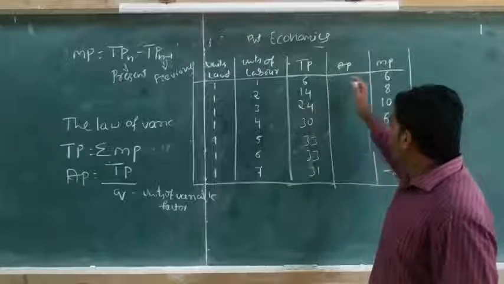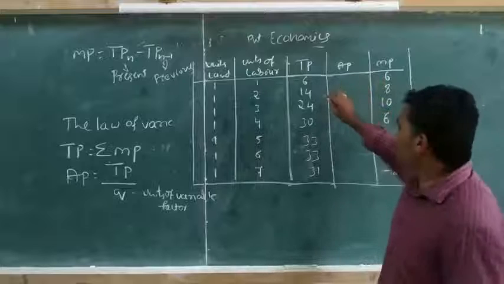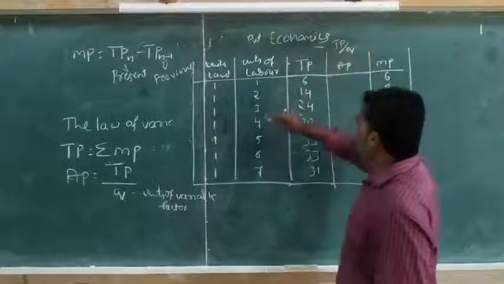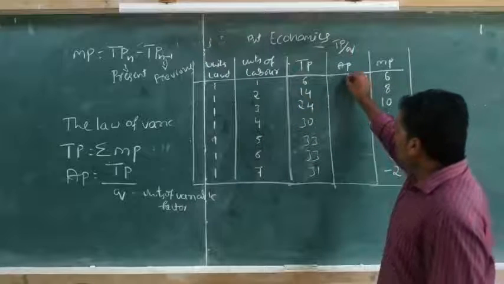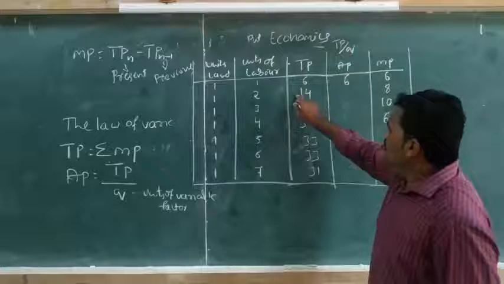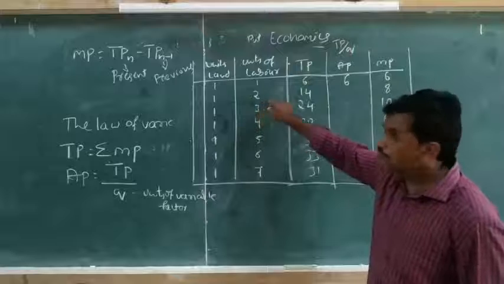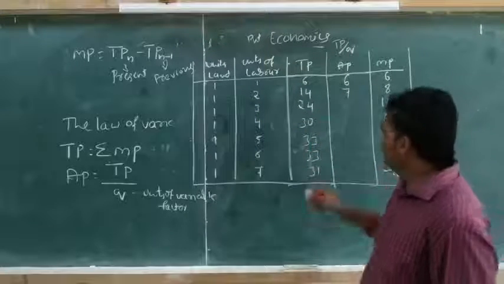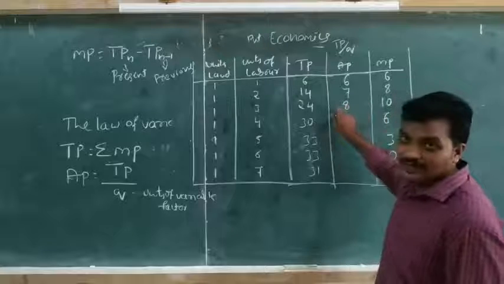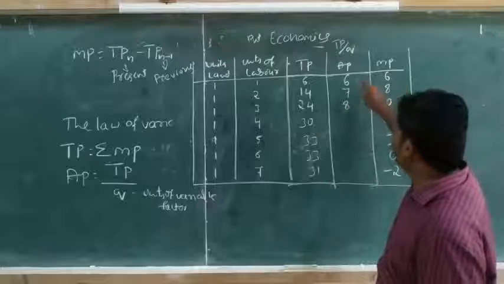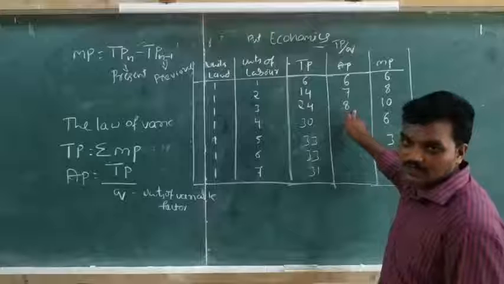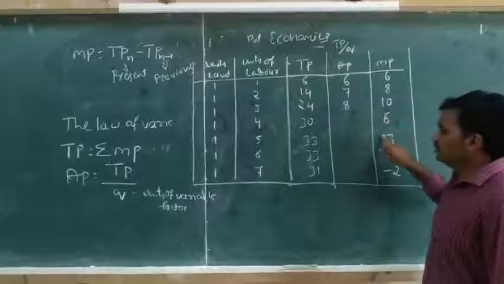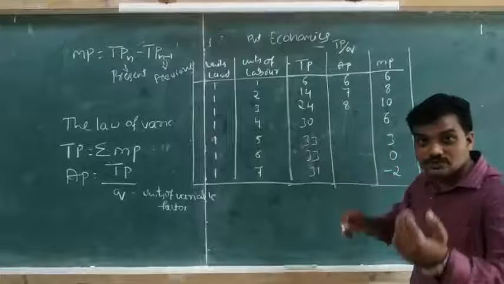Observe here, so that is total product and marginal product. Then we have to calculate using our formula, TP divided by Q, the variable factor. 6 divided by 1, 6. 14 divided by 2, 7. 24 divided by 3, 8. So here also it increases. Observe here, when marginal product increases, average product also increases. When the marginal product starts to decrease, the average product also starts to decrease.